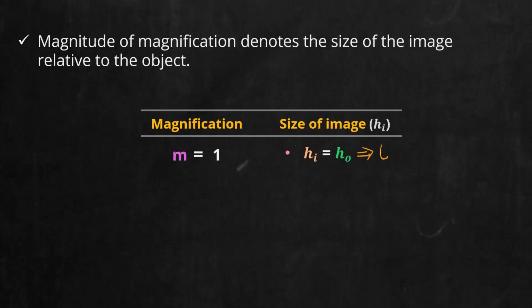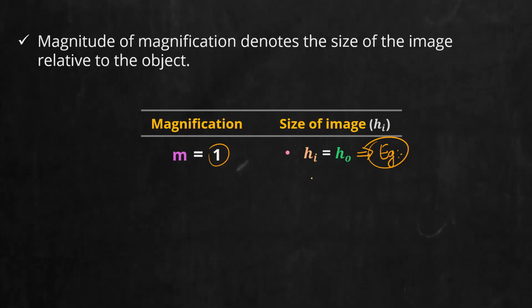Now, if you have completed, tell me this. Can you give me an example for this case? Those who are thorough with the ray diagrams can easily answer. In which ray diagram, in which case, did we get height of image equal to height of object? Plane mirror. Yeah, very good. We have studied image characteristics of plane mirror. In plane mirror, whenever you keep an object in front of the mirror, you will always get height of image equal to height of object. So magnification of plane mirror will always be 1. What about concave mirror? Does concave mirror give magnification 1 in any case? Think and answer.